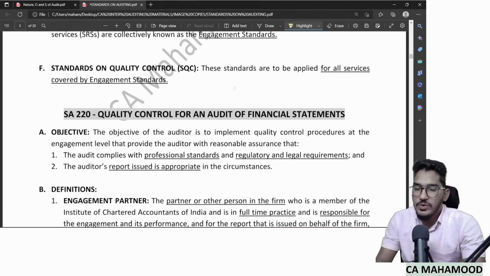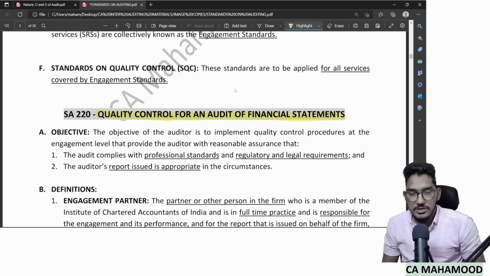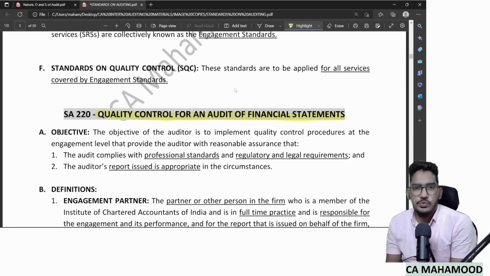So SA 220 is the standard which guides us on how to control quality whenever we are auditing financial statements. As we all know, we chartered accountants do many audit assignments, and it is very important to maintain quality in all of them. Why? Because when we don't do the audit in a qualitative manner, not just one or two persons will be affected, but many stakeholders' financial interests will be at risk.